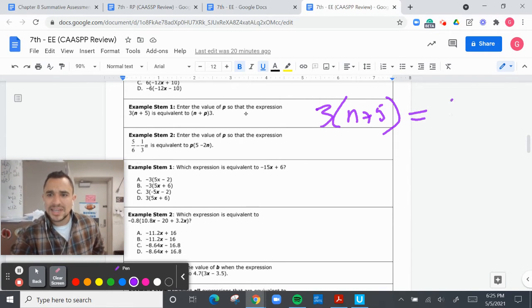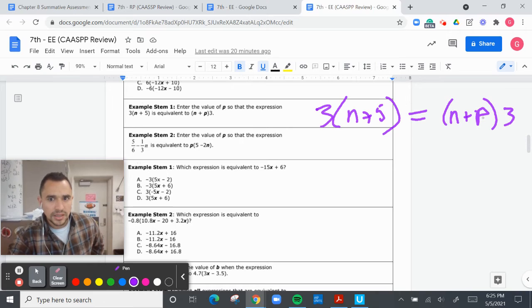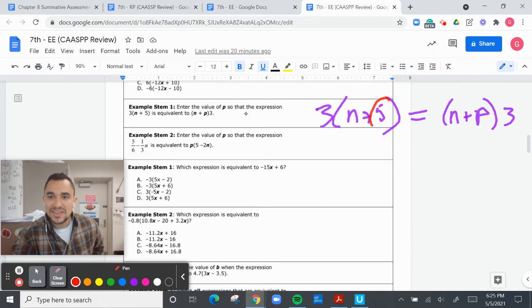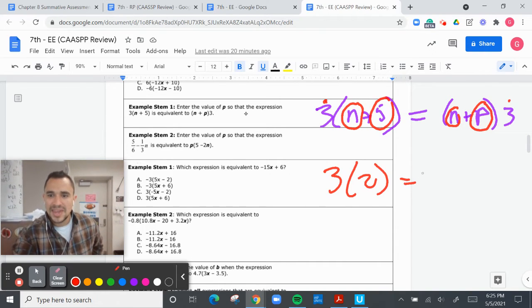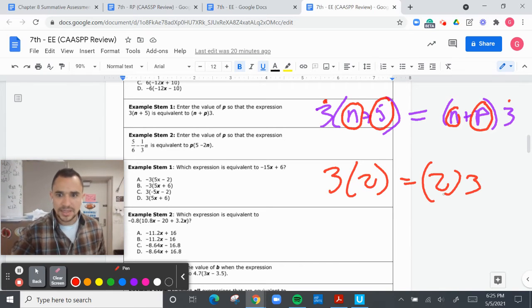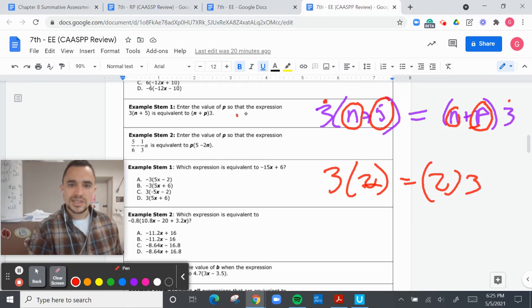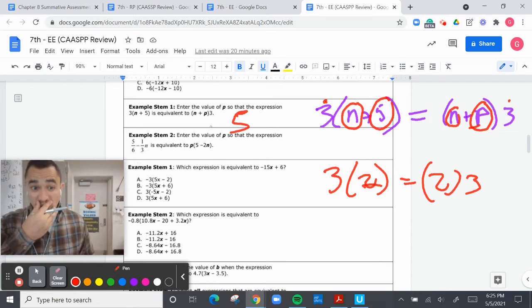Well, what does that equal to, n plus p? And the 3 is on that side. There's no difference. There's literally no difference. That means this is the same as this. The n is the same as the n. And the 3 being on the left is the same thing as the 3 being on the right. That's like saying 3 times 2 and 2 times 3 is not the same. That's exactly the same. So everything inside is the same. So this one's going to be 5. All right.